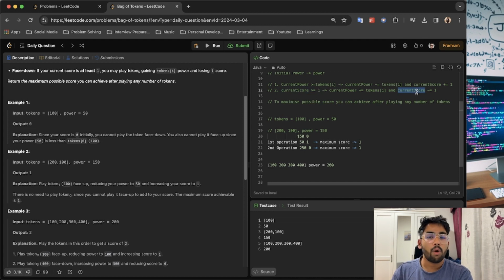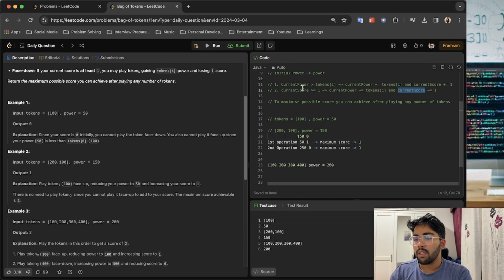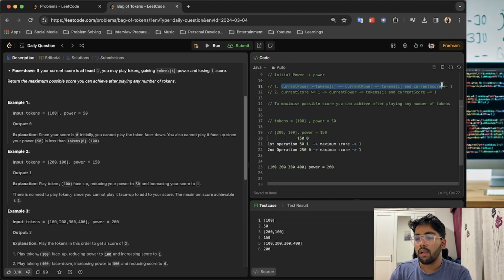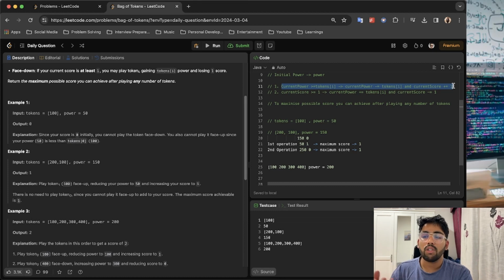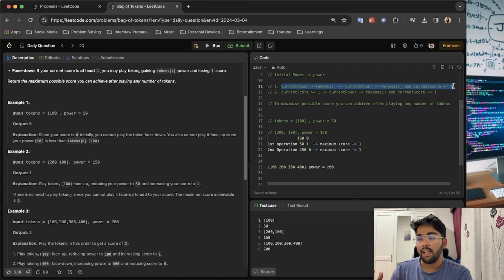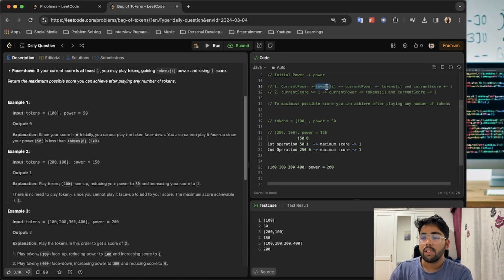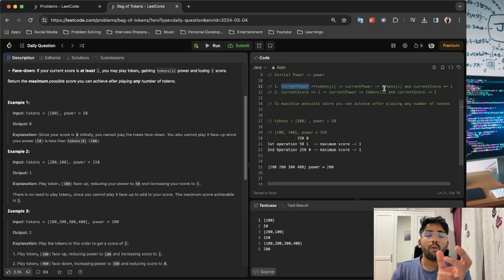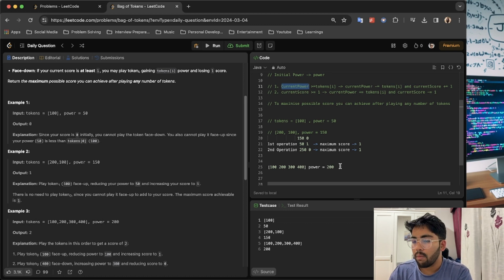But the question wants us to maximize the possible score, and in order to maximize, we have to follow the first operation to increase it, but making sure that the operation is performed optimistically. You don't want an index for the tokens that is closer to the current power, so that when you subtract it, you'll get a lower current power. So let me tell you what I mean.